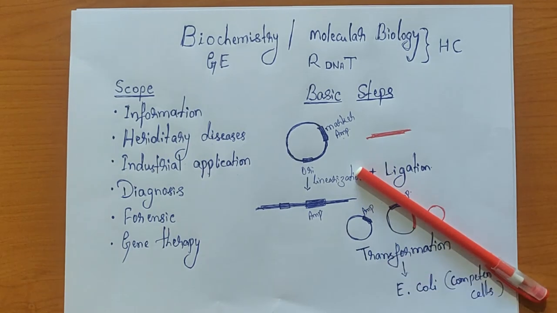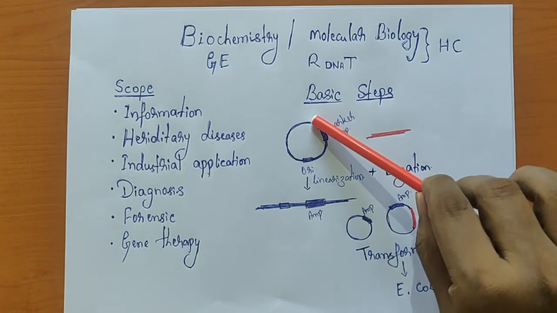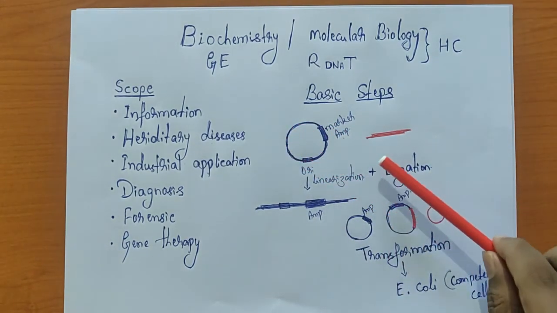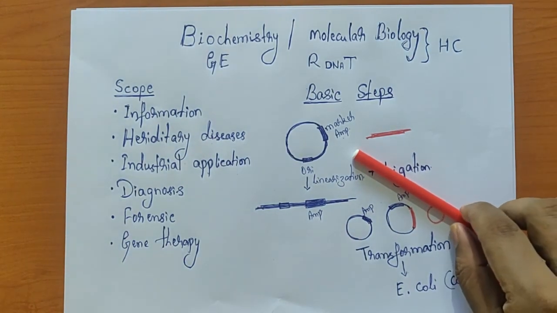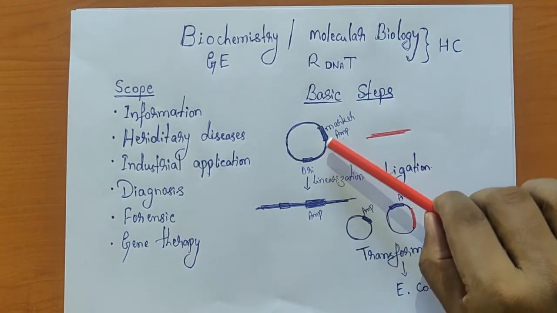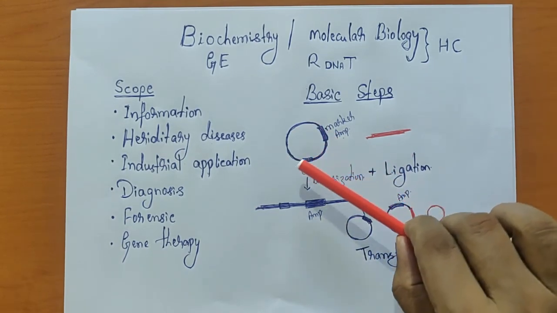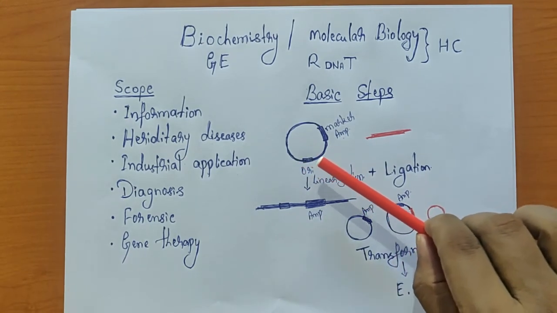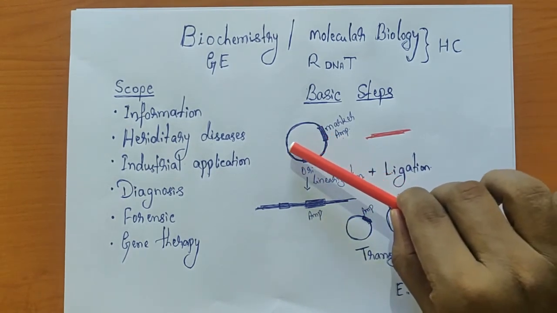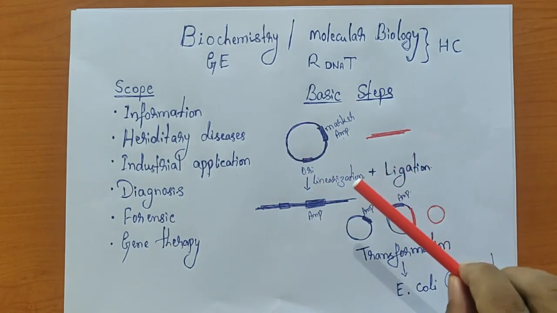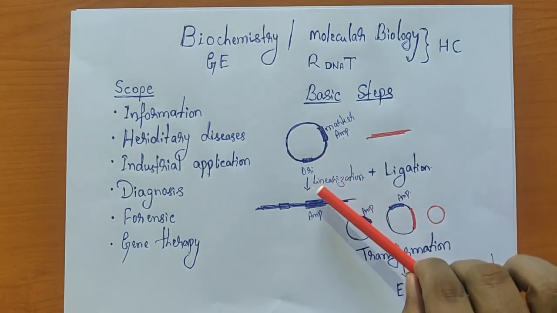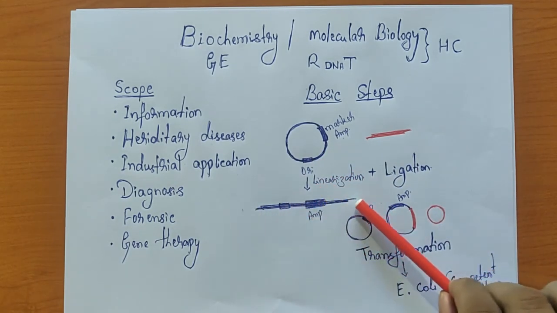And now the cutting should be at a unique position. We cannot cut at different positions. If I cut at different positions, that results in fragmentation. Fragmentation is not our idea in this particular experiment. The only thing is we have to linearize. In order to linearize, we need to cut at one position at a specific site. All right. So now the requirement is a vector DNA and the DNA of our choice. The very first step is going to be the linearization of the vector DNA. So we have done this linearization.